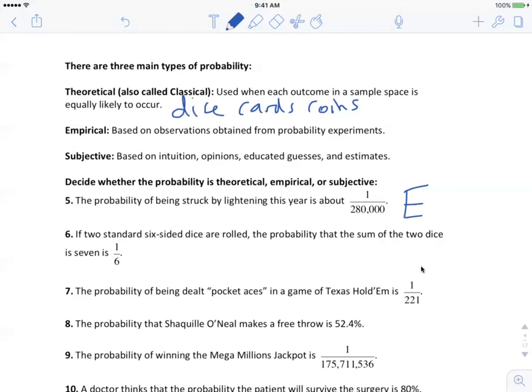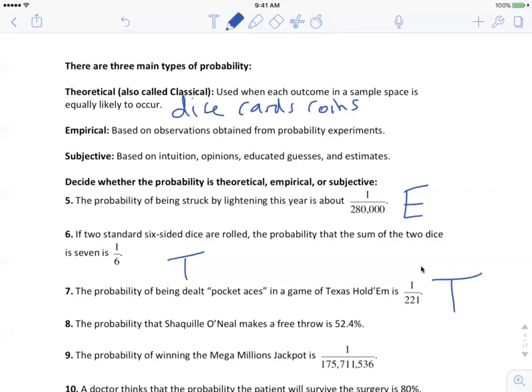Number 6, though, is theoretical, right? So I'll put a T for that one, right? Because we know how many sides are on the dice, that each side is equally likely to occur, and so we can calculate that. We can do the calculation without ever touching dice. Same with number 7, it's also theoretical, because we know how many cards there are in a deck and how many aces there are. So we can do it without ever even touching cards. We can just theoretically figure out the probability.